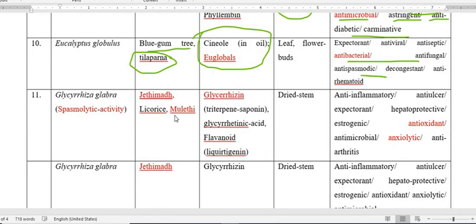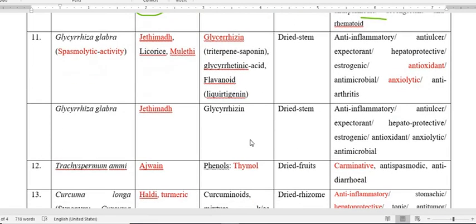So these are the therapeutic efficacy of the plant because of the presence of active constituents like cineol and euglobals. Now the next plant is Glycyrrhiza glabra. And this plant possesses a very important property, that is spasmolytic. It removes spasm.